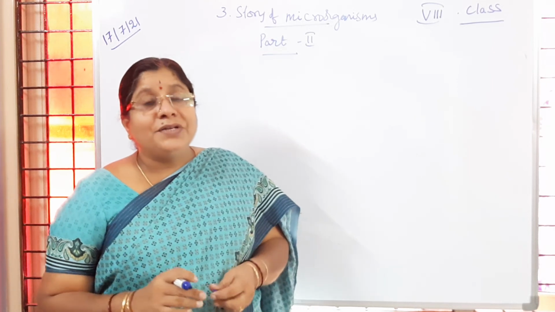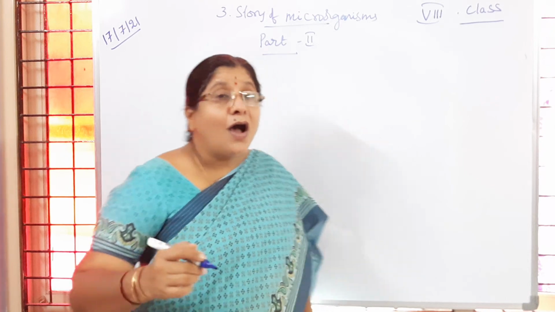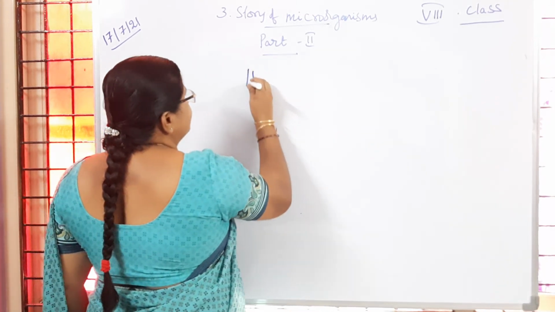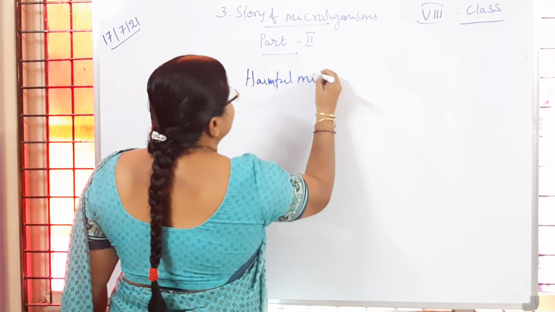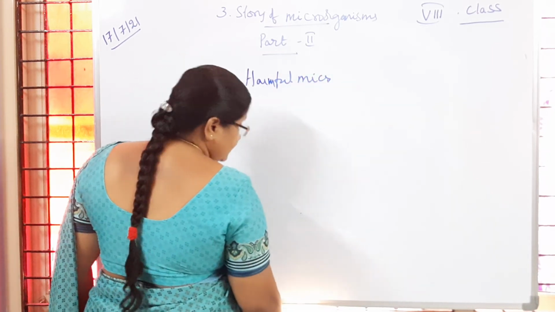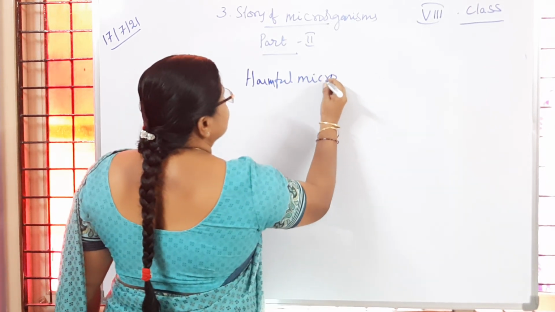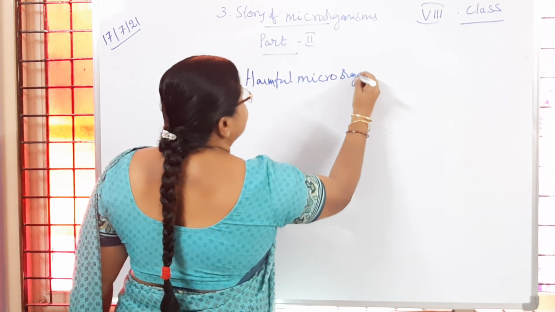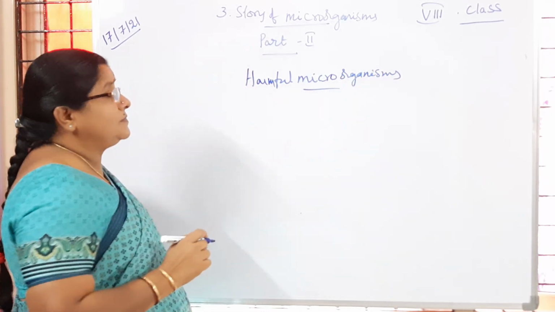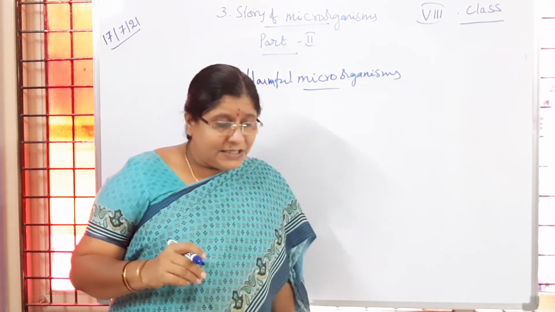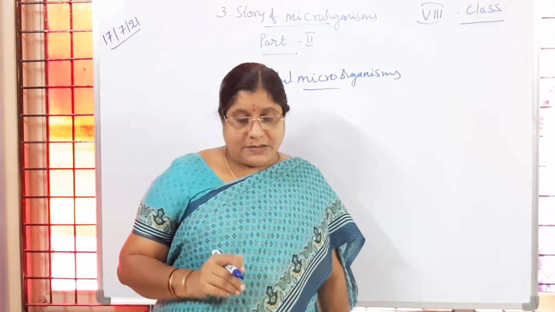Now we are going to learn about microorganisms as enemies, means harmful microorganisms. Harmful microorganisms means we are getting diseases because of some microorganisms. Is it clear to you?